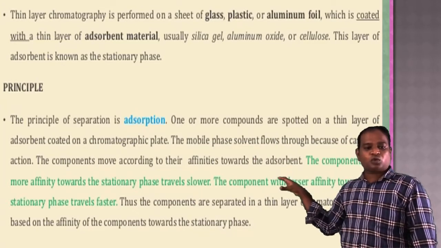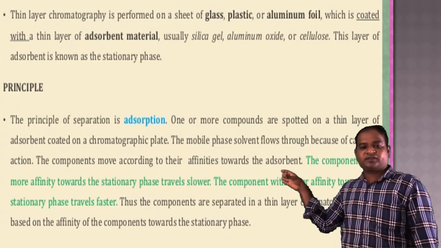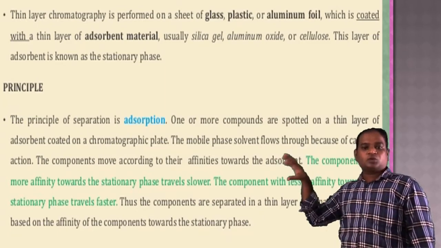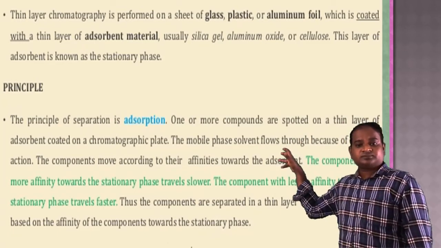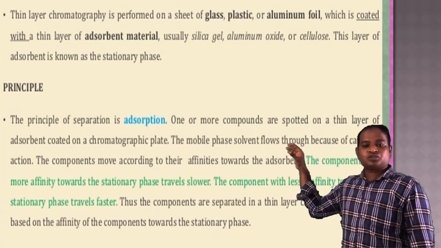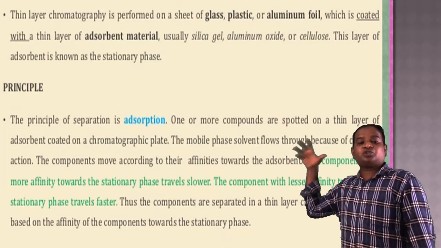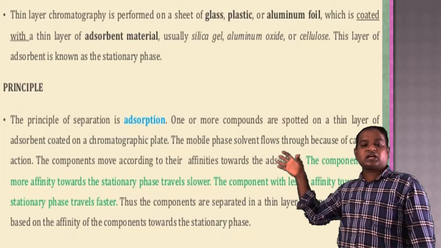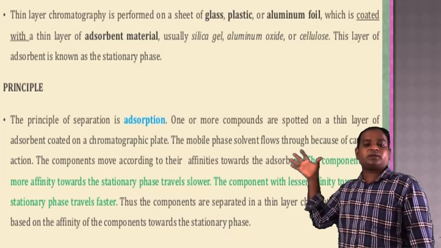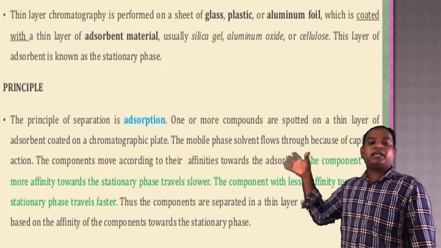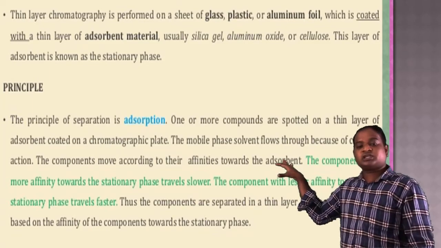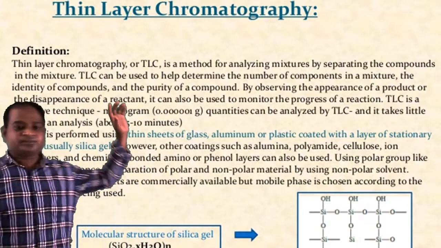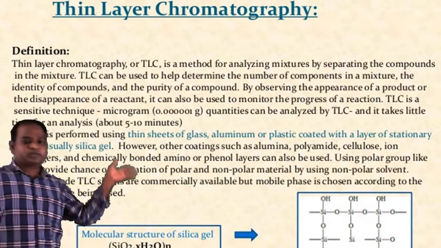The compound with most affinity toward the stationary phase travels slower. That is, if the sample interacts more with the stationary phase, it moves slowly. If it interacts more with the mobile phase, it moves faster. Thus, the components are separated on a thin layer chromatographic plate based on the affinity of the compounds towards the stationary phase. Now, coming to the definition of thin layer chromatography.